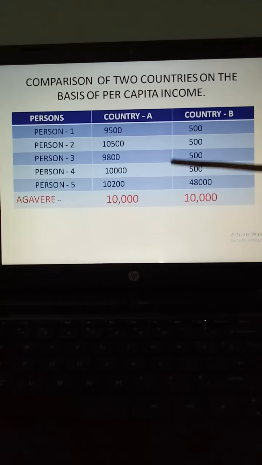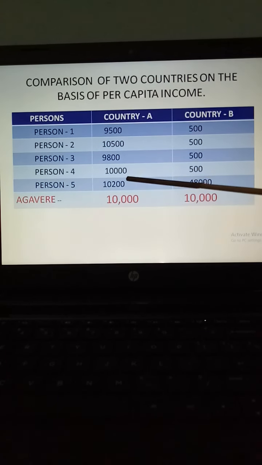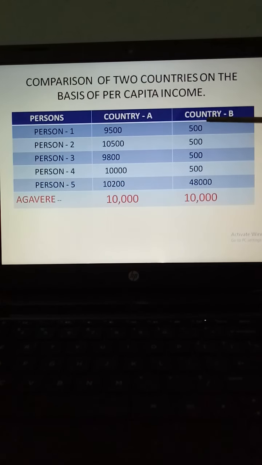Because you have seen here that their income distribution is very equal, very little difference is there in the income. But here in country B, most of the people are earning a very small amount of money, and very few people are earning a very high amount. That means the gap between the rich and poor is large.